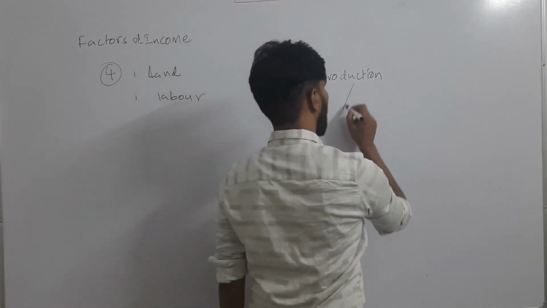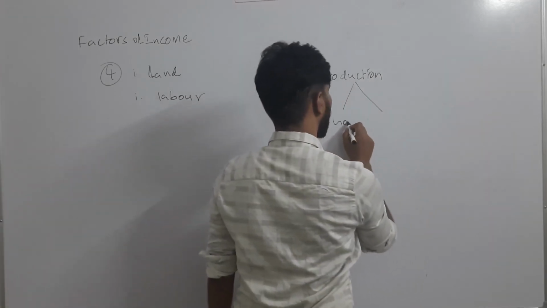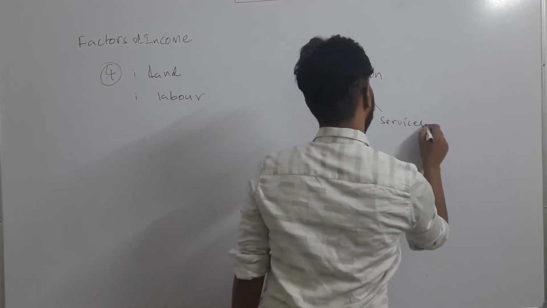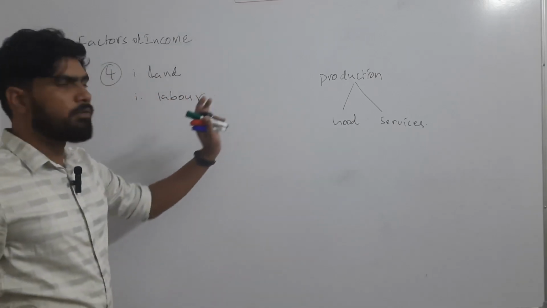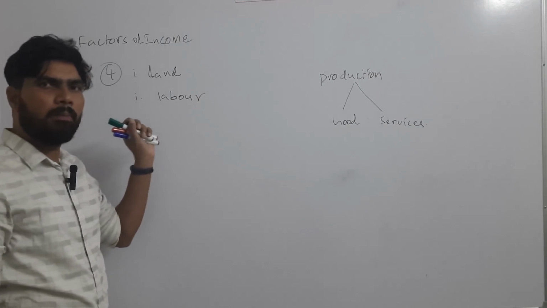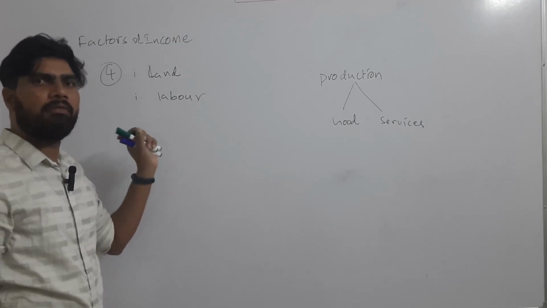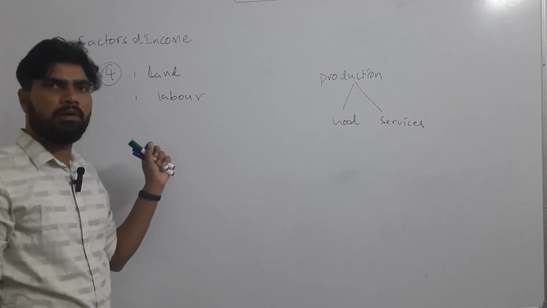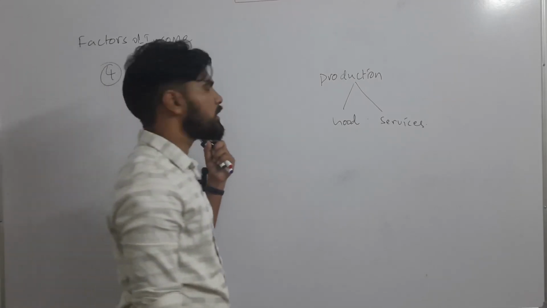In production activity, what happens? We produce goods and we produce services, right? Okay. So for the production of goods and services, these 4 factors of economy play an important role, or are very much essential. Without these 4 factors, we cannot produce goods and services.